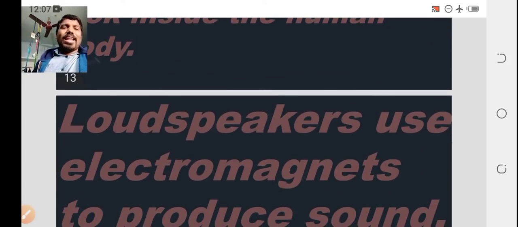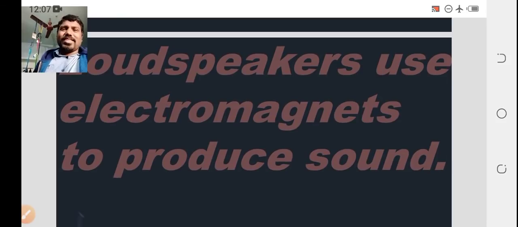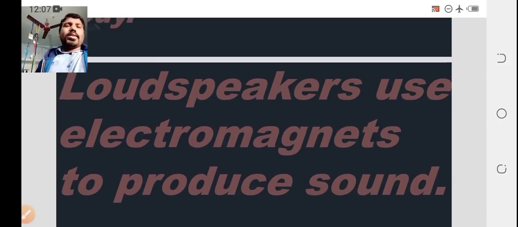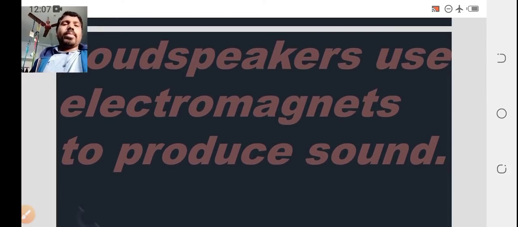Loudspeakers use electromagnets to produce sounds. We know very well about the DJ sounds. So here, loudspeakers use electromagnets to produce sound.